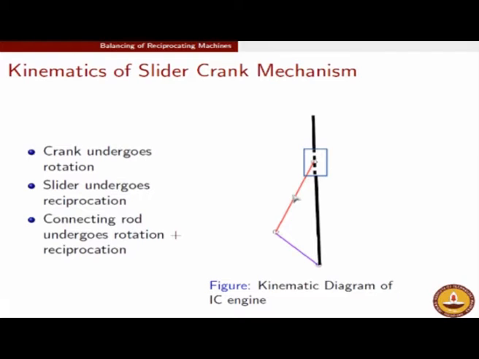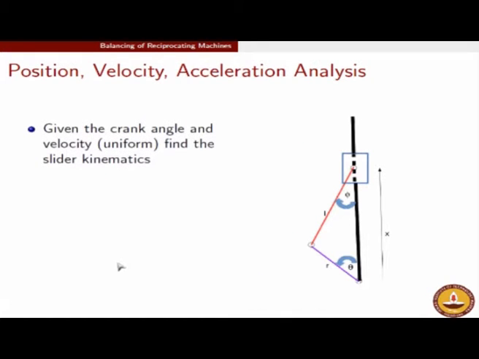The motion of the piston is that of translation, and the relative motion as observed from the piston is that of rotation. Therefore you will be convinced that the total motion of the connecting rod as observed by a stationary observer sitting on the frame is going to be a combination of rotation as well as reciprocation, and this is what makes the analysis a little more complicated, but we will handle it, no issues.